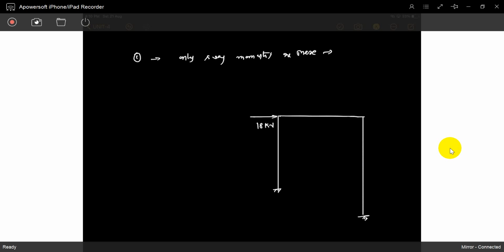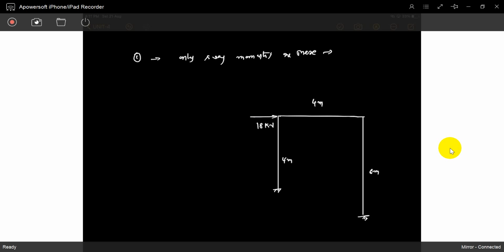Eighteen kilonewtons. Just a sway. It is happening, sway. Is it okay? Does it experience sway? Yes, it experiences sway. You already know which type of loading or which type of structure experiences sway. We already discussed it in slope deflection method, so no need to discuss again why sway is happening like this. See, it's 4 meters and 6 meters.